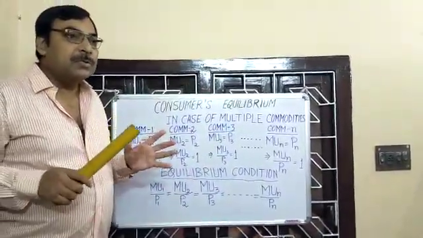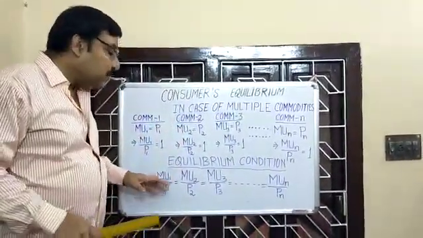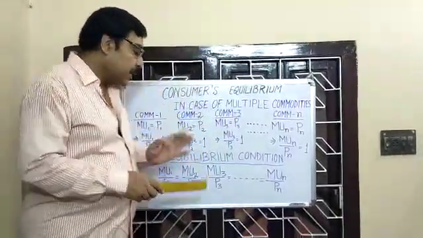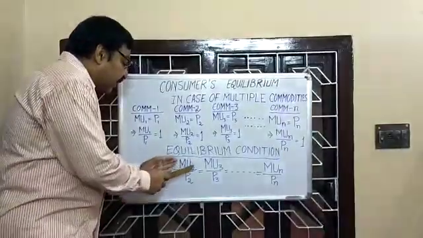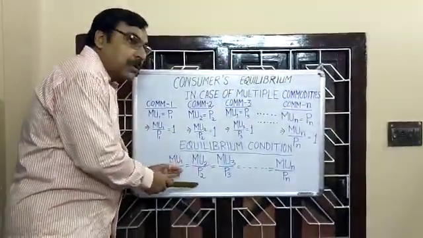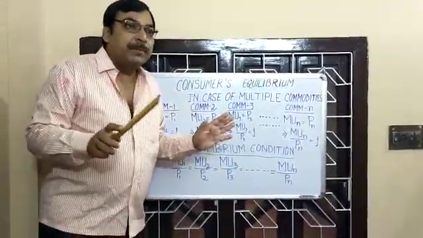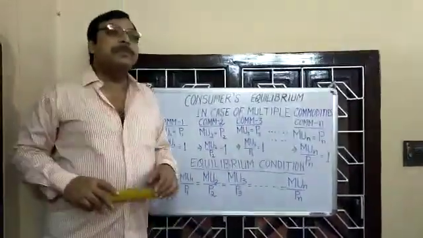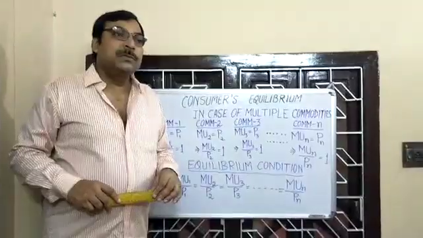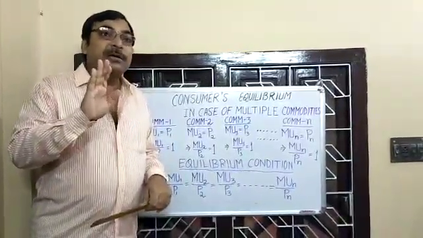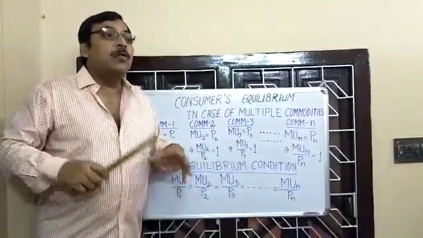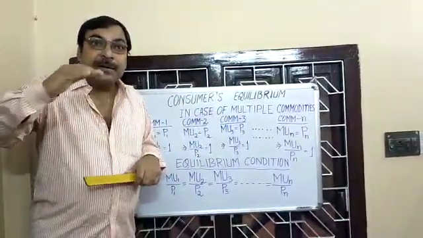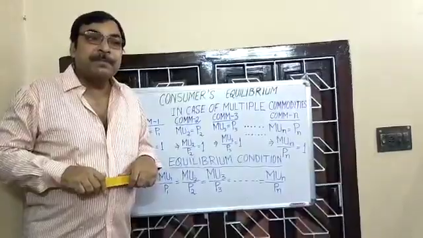Now suppose 2 commodities are being consumed, commodity 1 and commodity 2. The equilibrium condition is MU1 by P1 equal to MU2 by P2. But suppose there is no equilibrium: MU1 by P1 is greater than MU2 by P2. If such a disequilibrium condition is there, what will be the behavior of the consumer so that he can ultimately reach equilibrium?